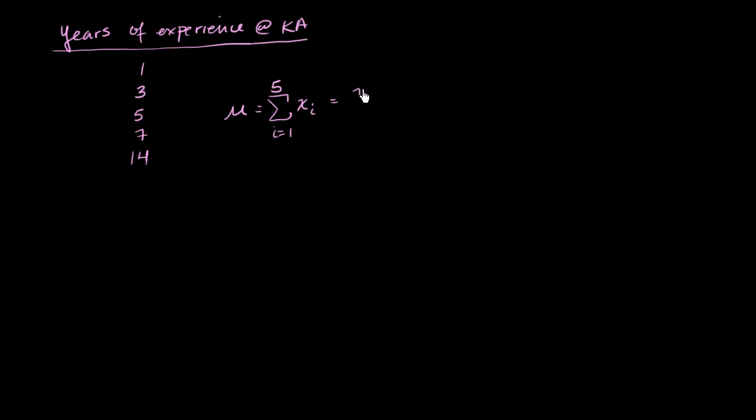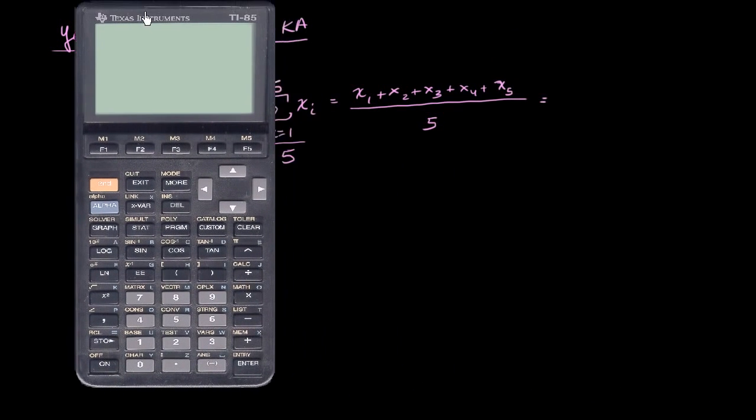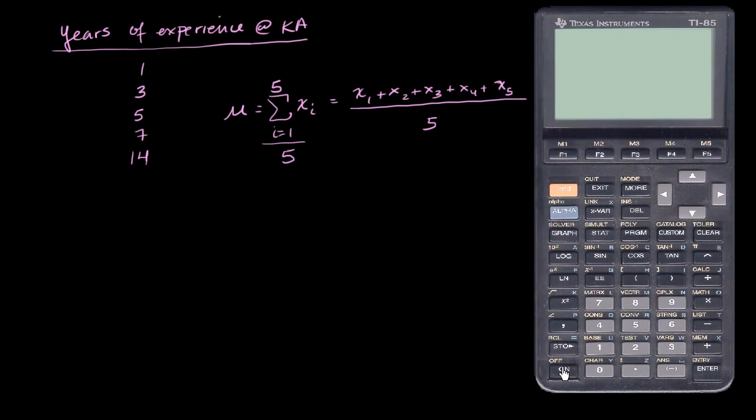So this is going to be equal to x1 plus x2 plus x3 plus x4 plus x sub 5, all of that over 5, the number of data points I have. And as we said, this is a very fancy way of saying I'm going to sum up all of these things and then divide by the number of things we have. So let's do that. Get the calculator out. So I'm going to add them all up.